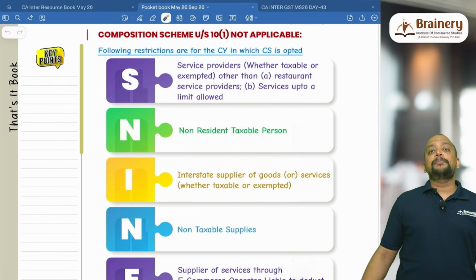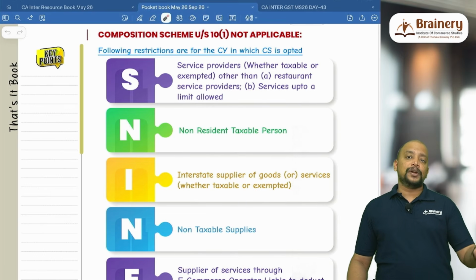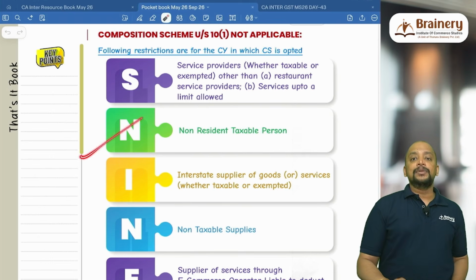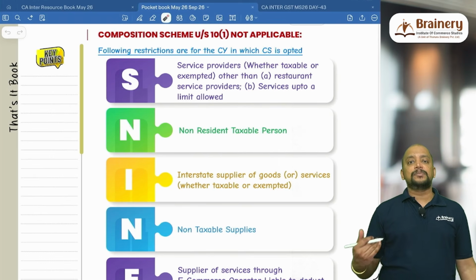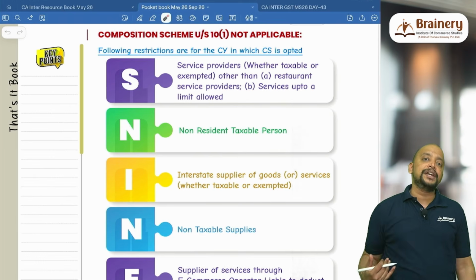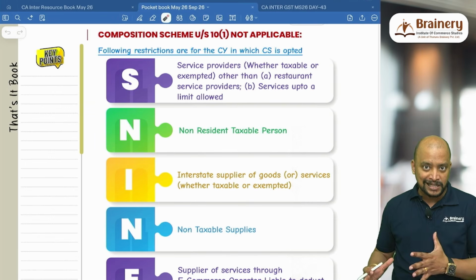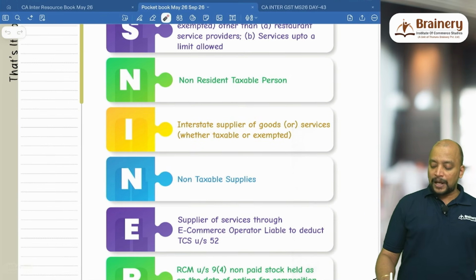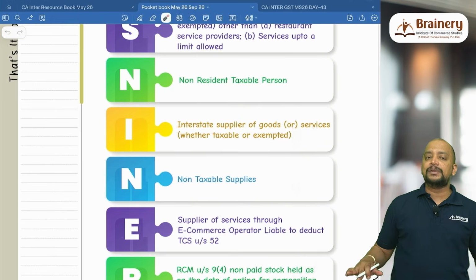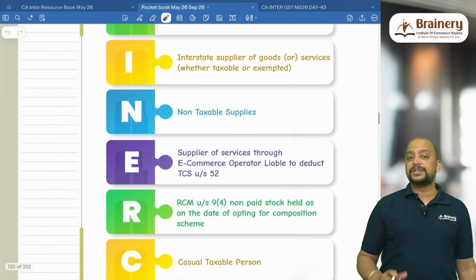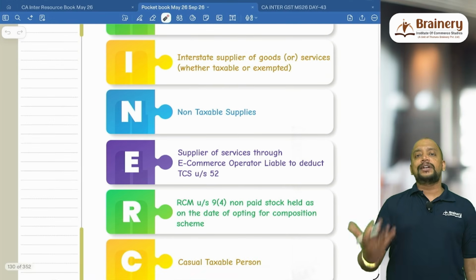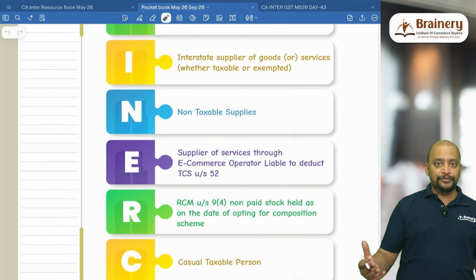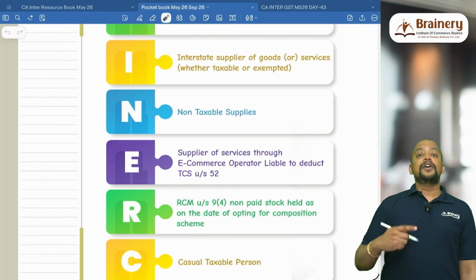S for supply of services other than supply of food or beyond the 10% limit, they cannot opt for composition scheme. Then N for non-resident taxable person who is coming from outside India to India, who is not having any physical place of business in India, they cannot go for composition scheme. I for interstate supplier of goods or services, whatever may be the interstate supplies, they cannot go for composition scheme. And another N will be non-taxable supplies, that is alcoholic liquor or petroleum products, they cannot go for composition scheme. E for supply of services.